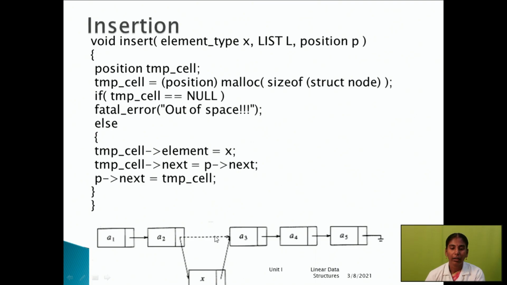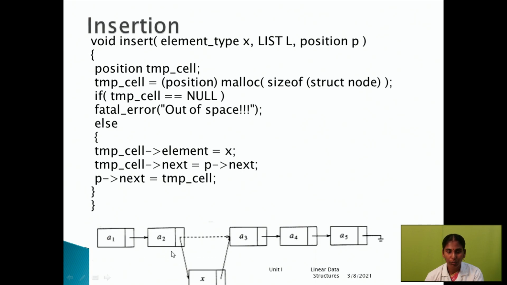So when you insert, the next position address is stored in the new node, which means the link is established. Then you make P of next equal to the temporary cell, so automatically the link will be established on both sides. Now we have inserted one element in the middle.